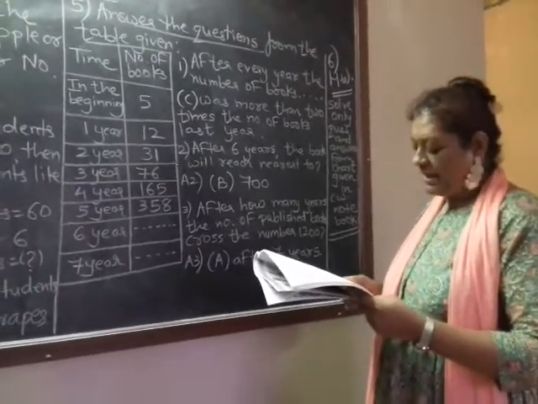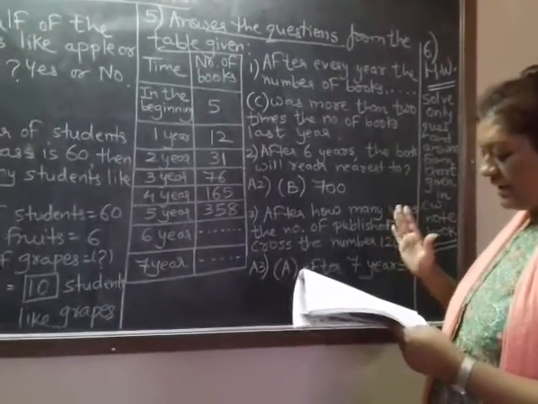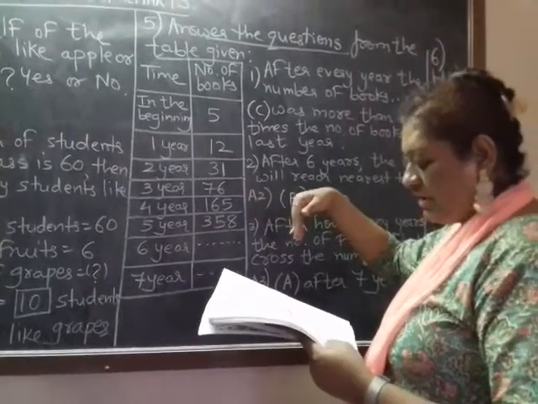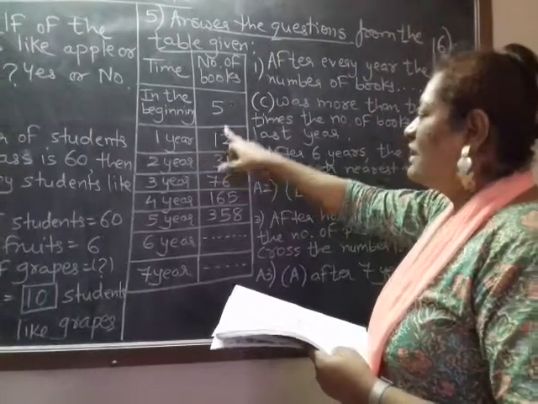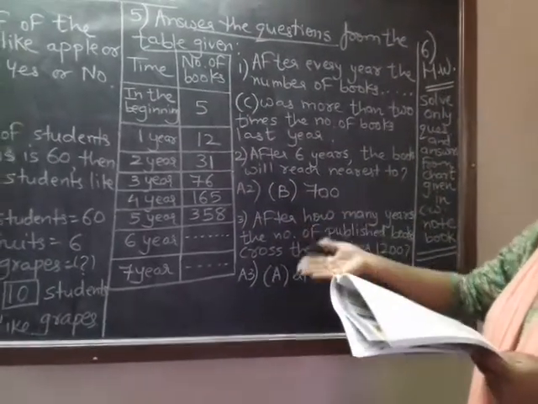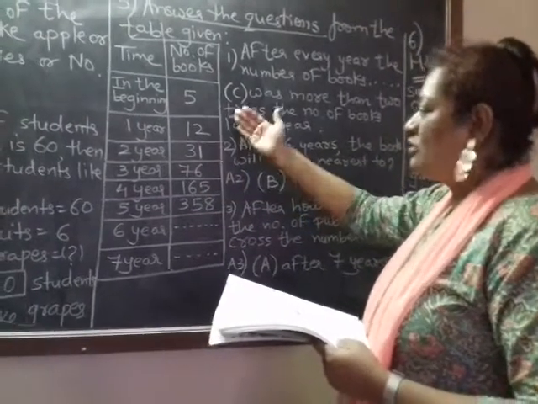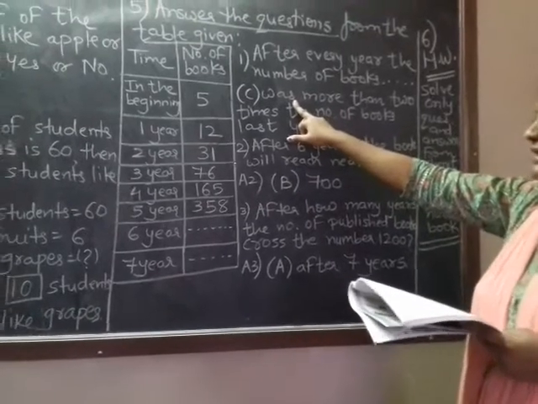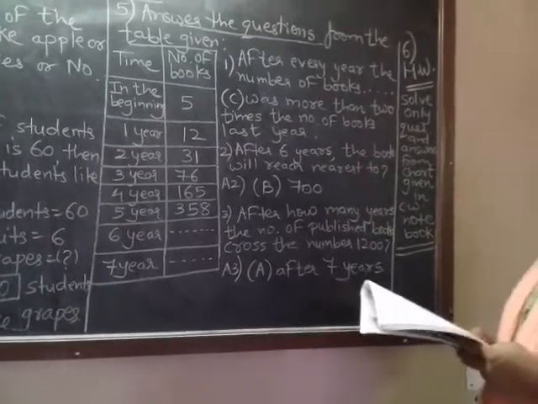Question number 1. After every year, the number of books, I am going only with the correct answers, was more than 2 times the number of books last year. You can check it out. In the beginning of the year it is 5. In the first year it is 12. So 5 2s are 10, so it will be double the last year. 12 2s are 24, but it is more than 24. So this is more than double the last year. So option C was the correct answer. Was more than 2 times the number of books last year.